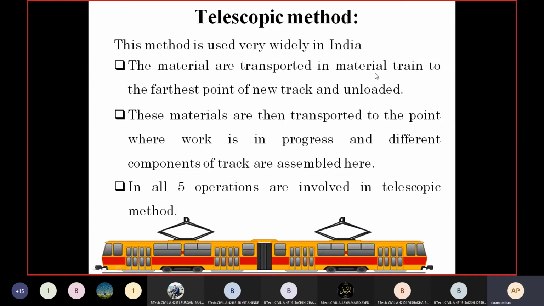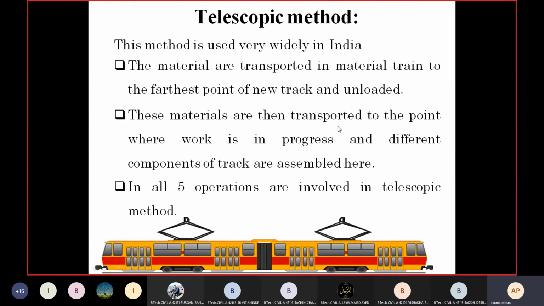We require the material train to transport the materials to the farthest point of the new track, and we have to unload them. In the second step, after bringing the material with the help of the material train and unloading it on the site, these materials are then transported to the point where work is in progress, and the different components of the track are assembled here.